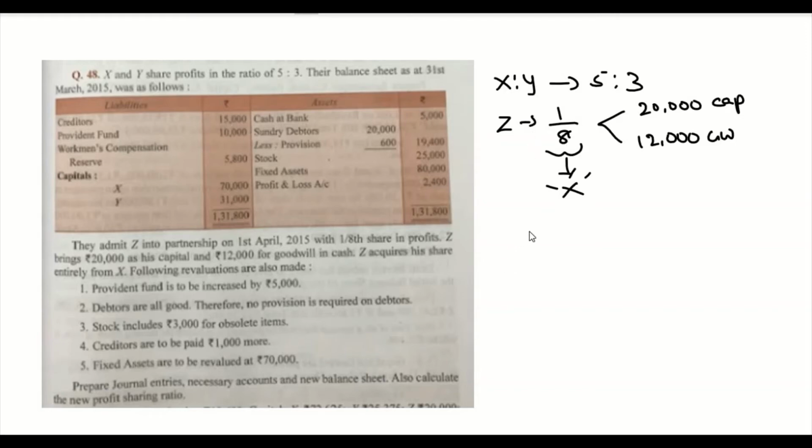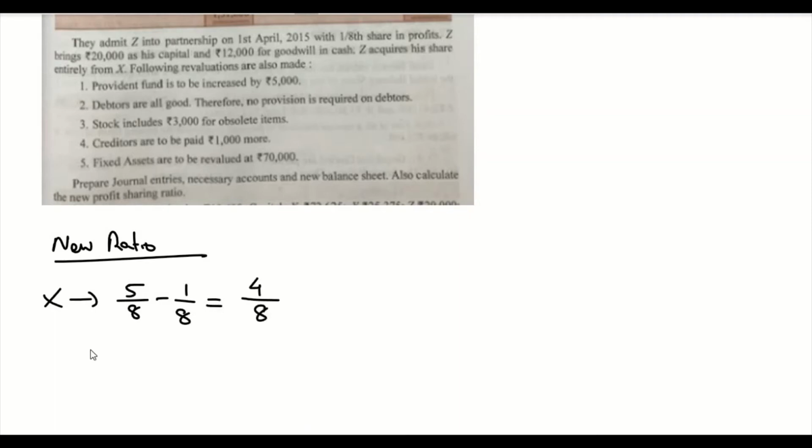First thing is that we need to calculate the new profit sharing ratio, right? So new ratio. Here X's original share is 5/8 and he is sacrificing 1/8 share to Z, so his new share is going to be 4/8.